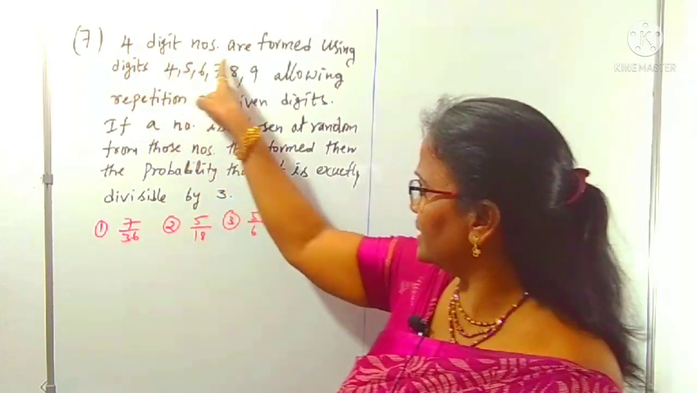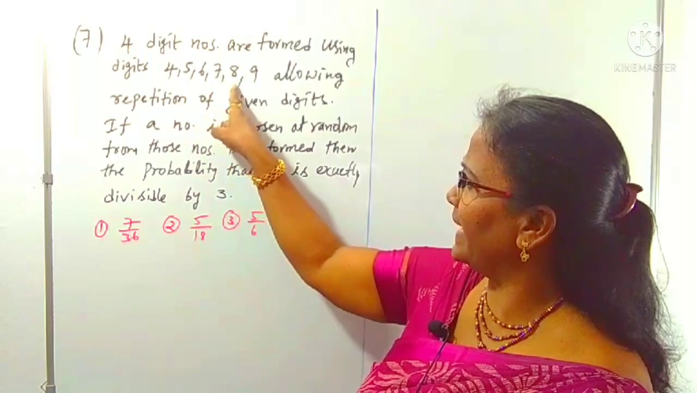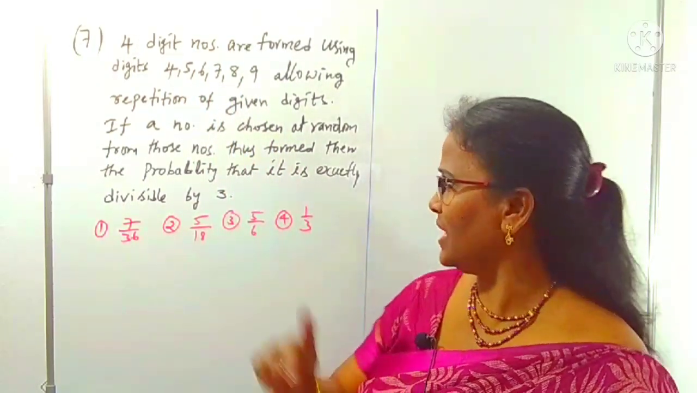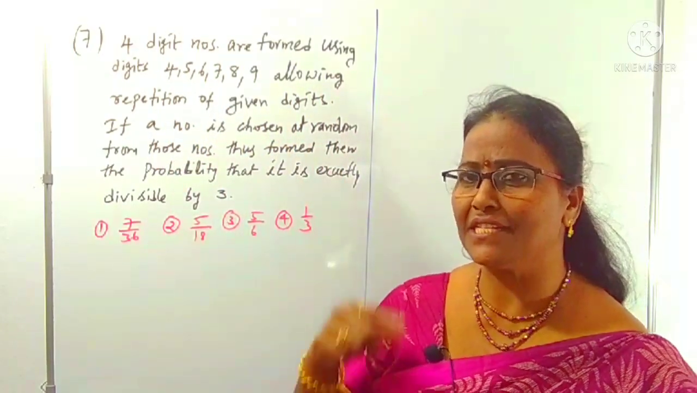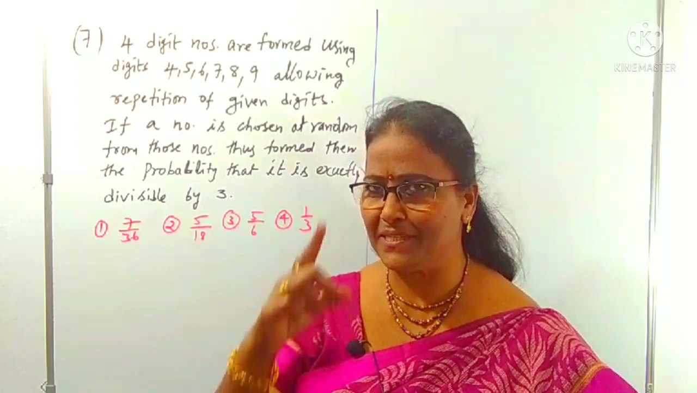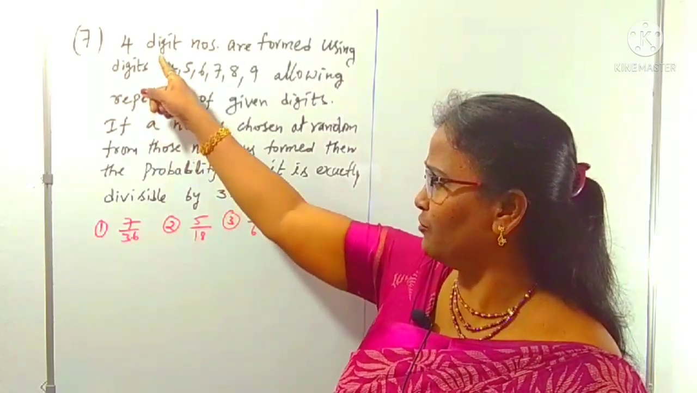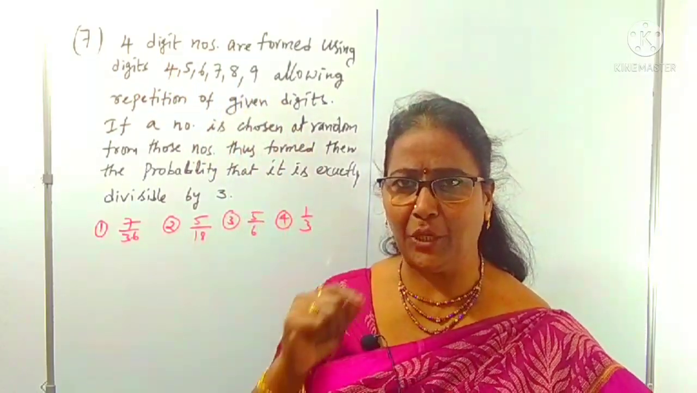What is given? 4-digit numbers are formed from the given digits 4, 5, 6, 7, 8, 9. There are 6 digits, and we need the 4-digit number, allowing repetition of the given digits. Repetition is allowed, and that is the important point here. So simply, the first sentence says we want the 4-digit numbers formed from the 6 digits when repetition is allowed.